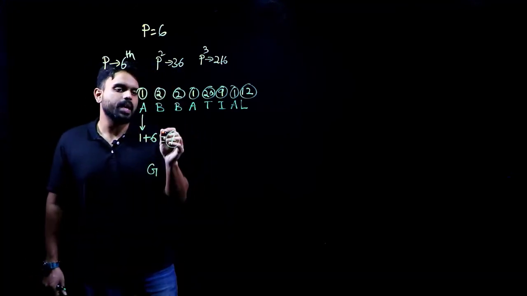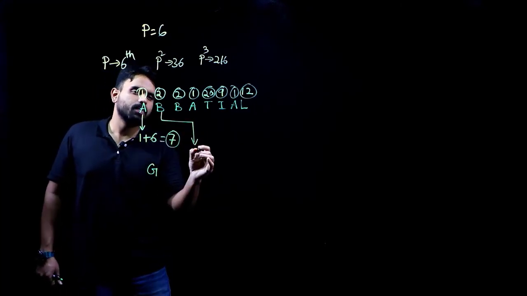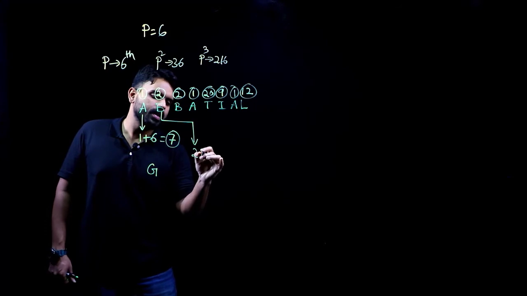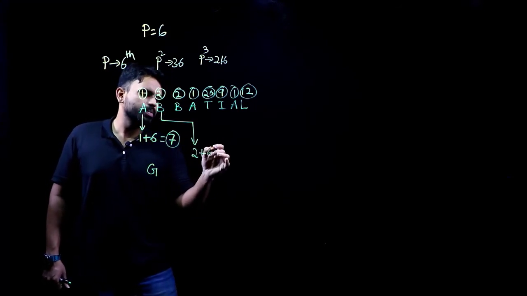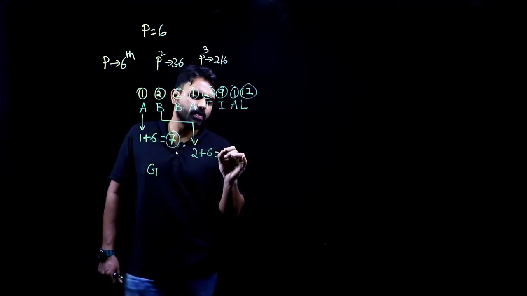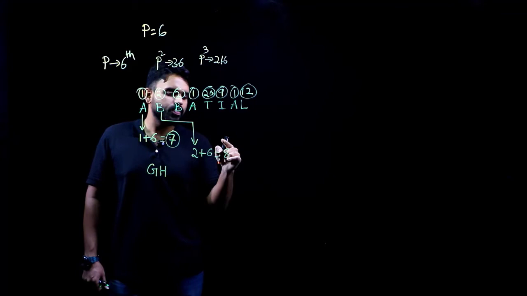Now, B. This B here is appearing for the first time. So, it has to be replaced with the 6th letter from its position. From its position 2, it has to be replaced 6 letters from it. So, 6 plus 2, 8. So, it has to be replaced with an H. 8 value is for H.